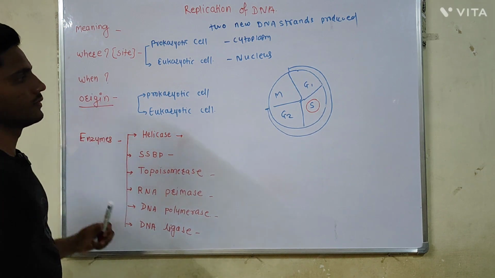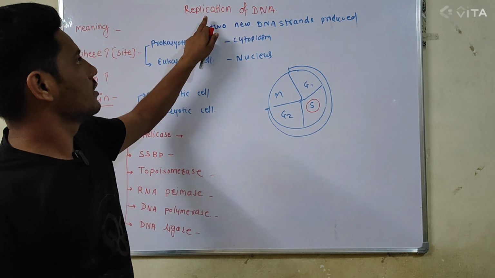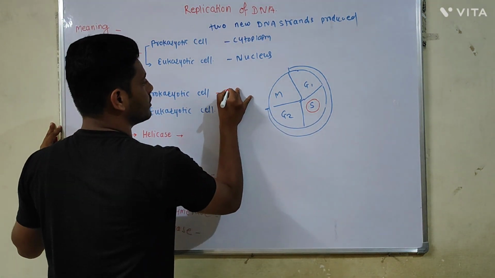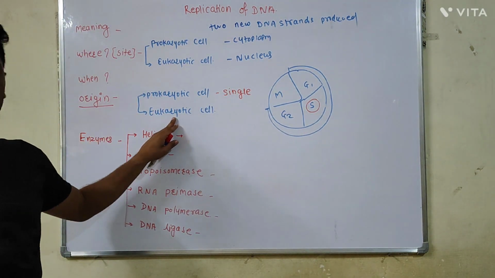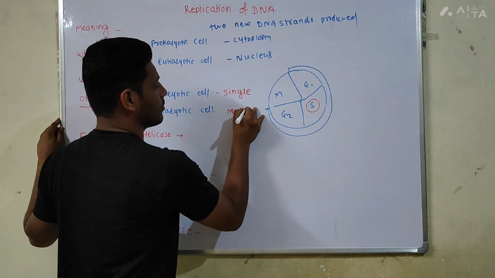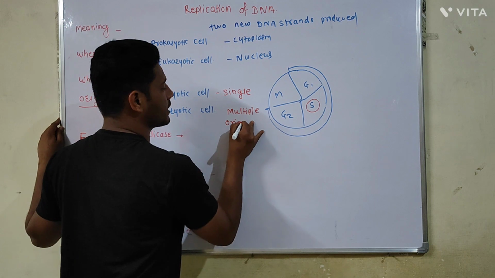Then origin. In case of the prokaryotic cell, there is only one origin of the replication of the DNA, single origin, while in case of the eukaryotic cell, there are multiple origins present for the replication, multiple origin of replication.